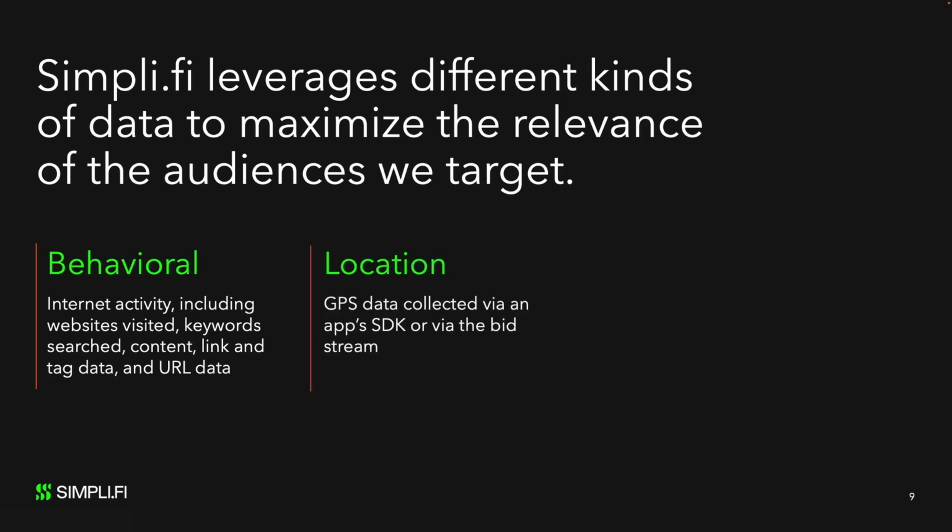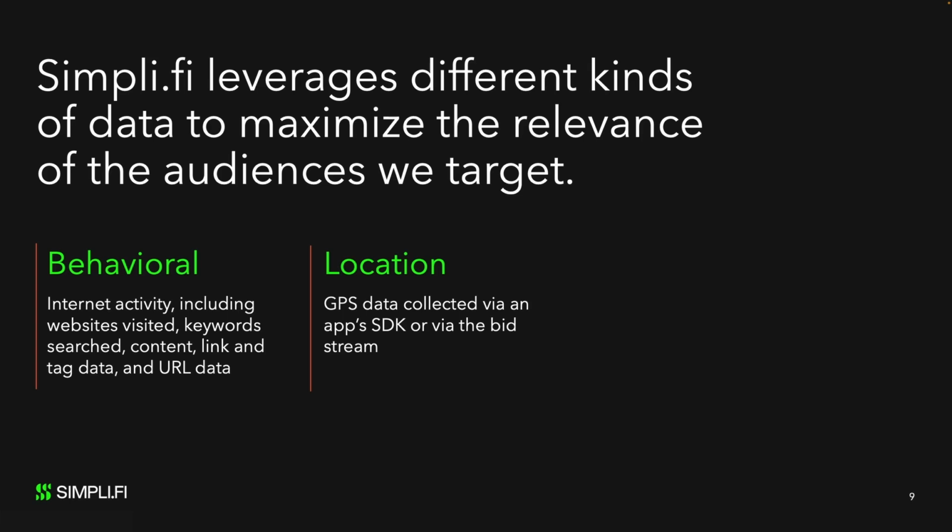Next, let's look at location data. While it can vary depending on the device and operating system, we know that as many as 90% of people keep the location services function on their smartphones switched to on. Many of these apps are collecting and sharing location data either through the app's SDK, that's Software Developer Kit, or via the bidstream. Simplify has a lot of smartphone location data and can leverage it to create custom audiences that are perfect for advertisers.